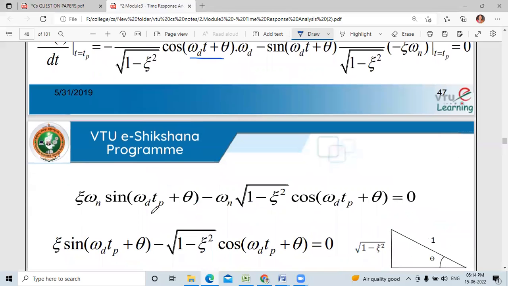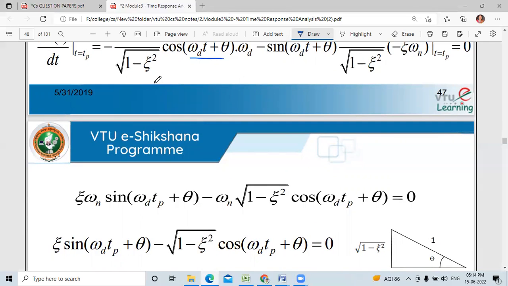So zeta omega n sine omega d tp plus theta minus omega n square root of 1 minus zeta square cos omega d tp plus theta equals 0. So this is equated to 0.